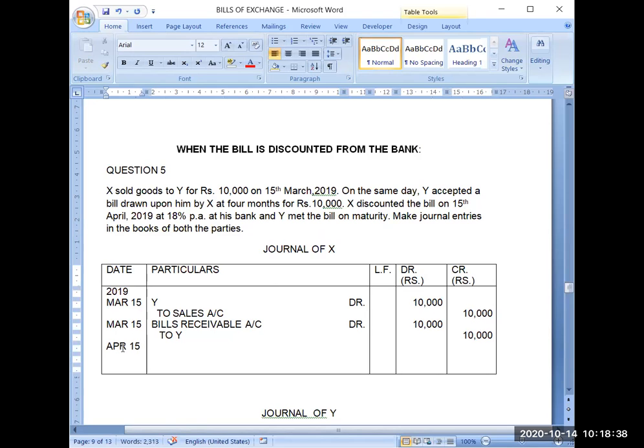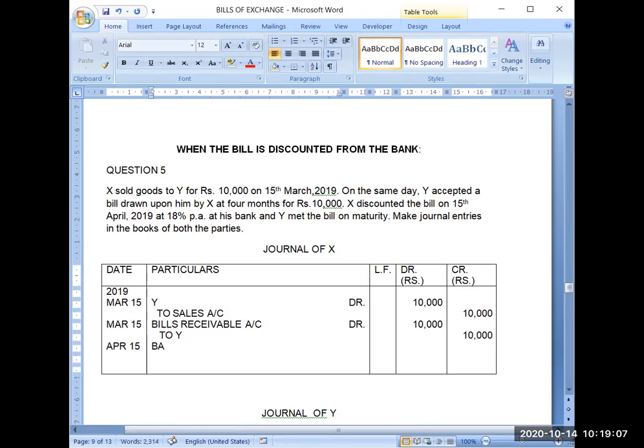Practically it means that X has kept that bill for 1 month with himself only. And after 1 month, he decided that he should get the payment from the bank. So he has shown that bill to the bank, and the bank has charged interest at the rate of 18% per annum. The payment on maturity is a later transaction. We will record it later. Now X is getting the payment.